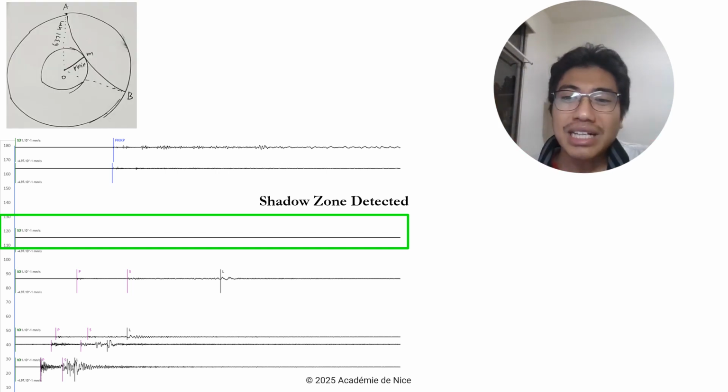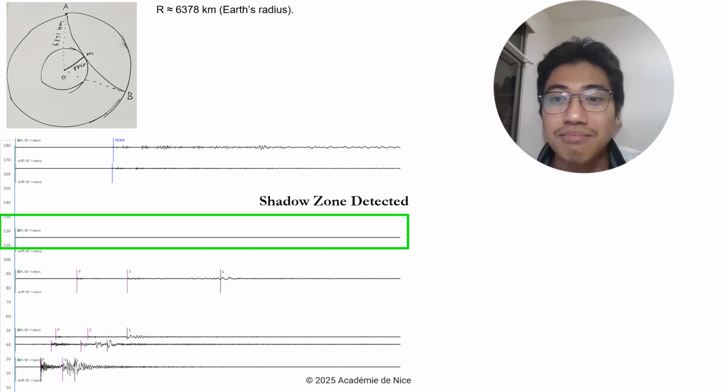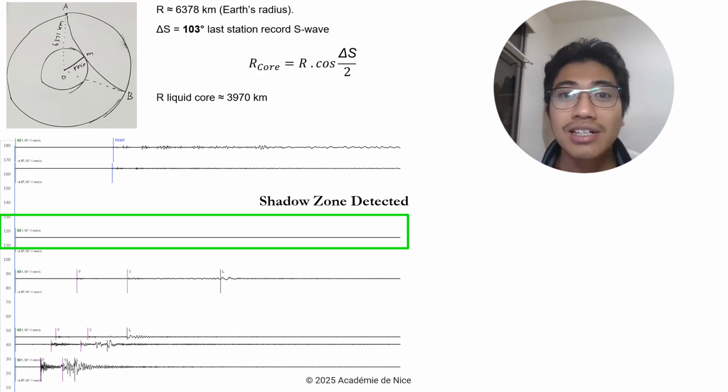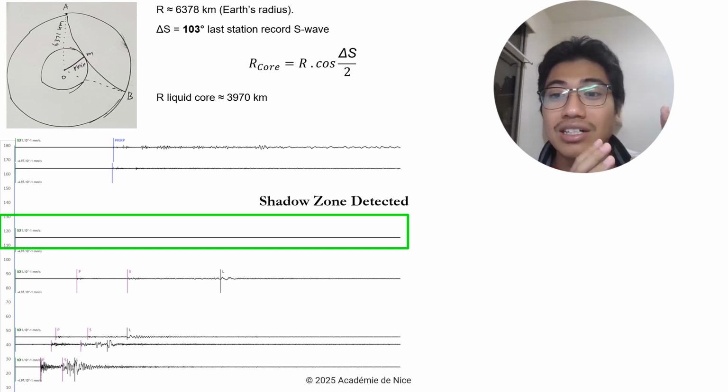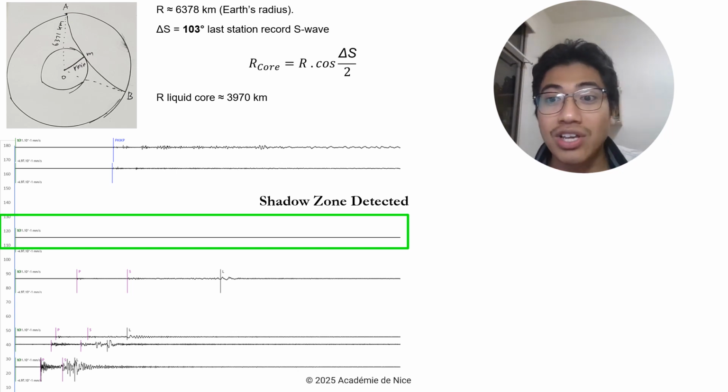Then using a simple, easy calculation, we can know that the Earth's liquid core radius is around 3,970 kilometers from the calculation.